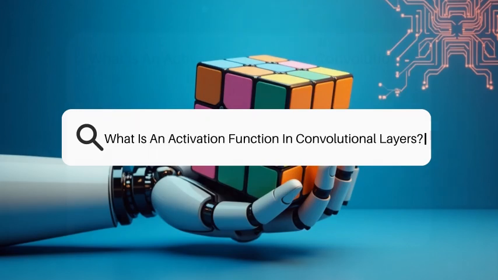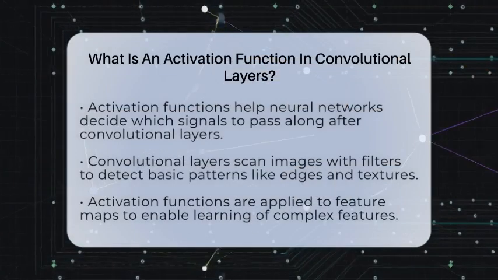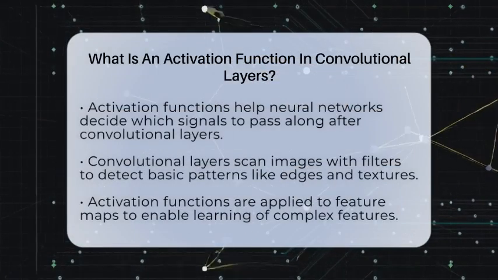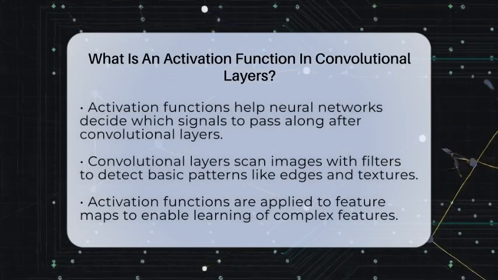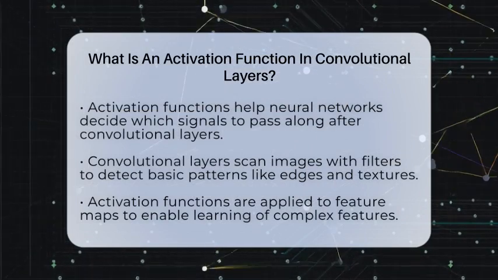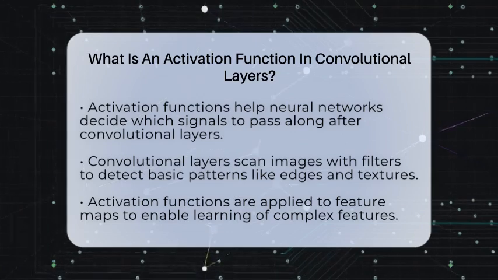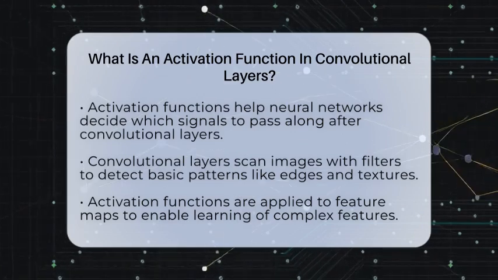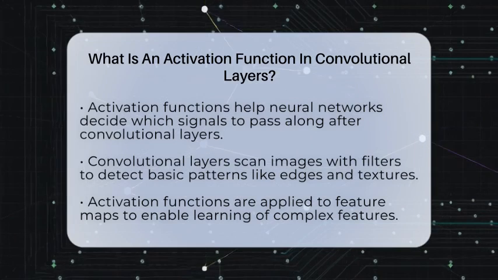What is an activation function in convolutional layers? Imagine you're trying to teach a computer to recognize your favorite photos. It needs to decide what parts of the image are important. That's where activation functions come in. They help neural networks understand what to focus on.